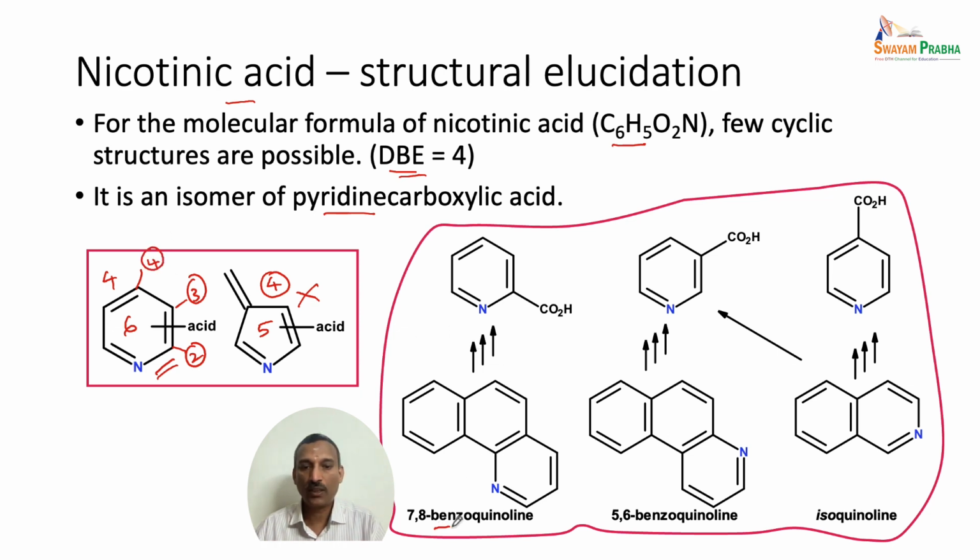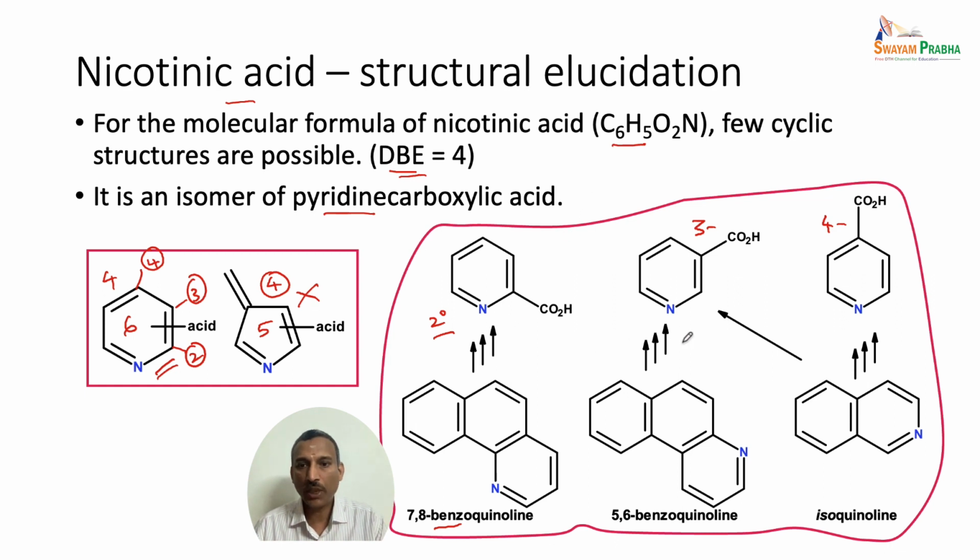So, the 7,8-benzoquinoline is converted to pyridine 2 carboxylic acid, and 5,6-benzoquinoline is converted to pyridine 3 carboxylic acid, and the isoquinoline is converted to pyridine 4 carboxylic acid. So, these are all the different starting materials from which these 3 different carboxylic acids are formed. From this we are going to deduce the nicotinic acid's position. How do we deduce the structure of nicotinic acid?